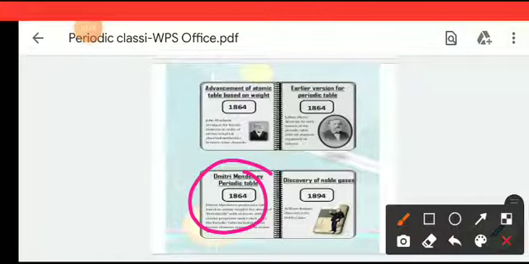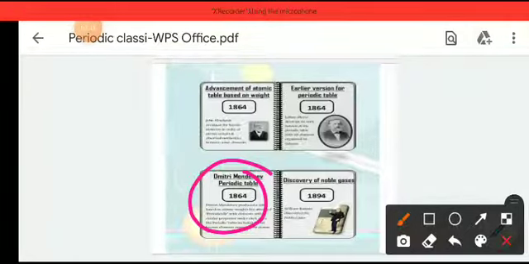We can say the pioneer of the periodic table is Dmitri Mendeleev. He was the first scientist to prepare a real model of the periodic table. Although there are some demerits in Mendeleev's periodic table, he was the pioneer to study the periodic table as a whole.